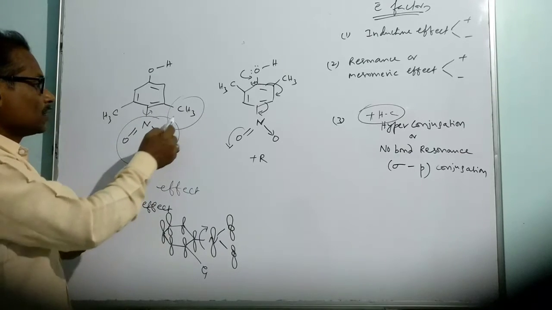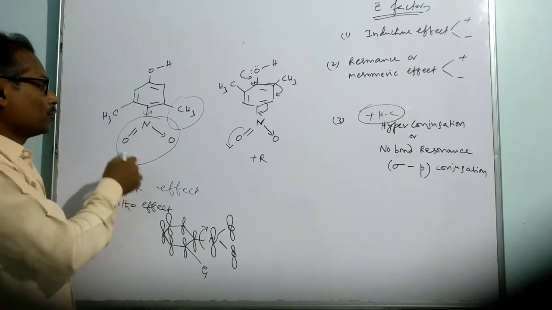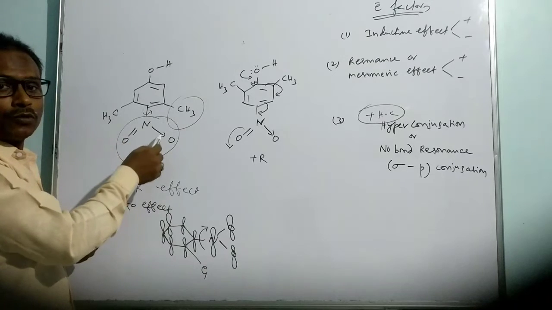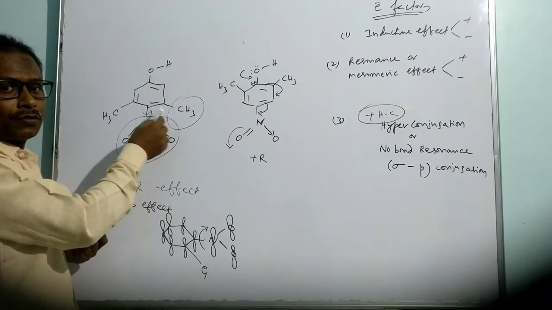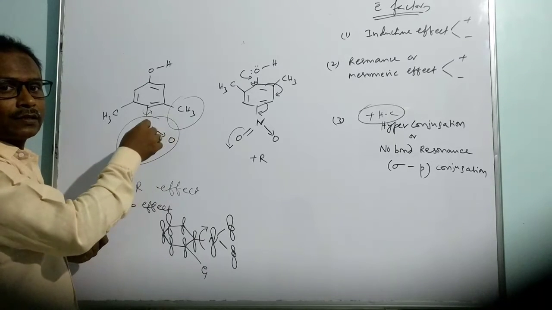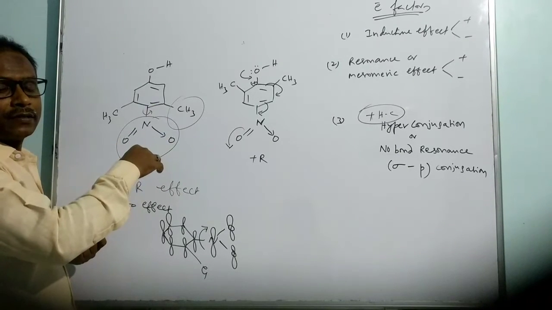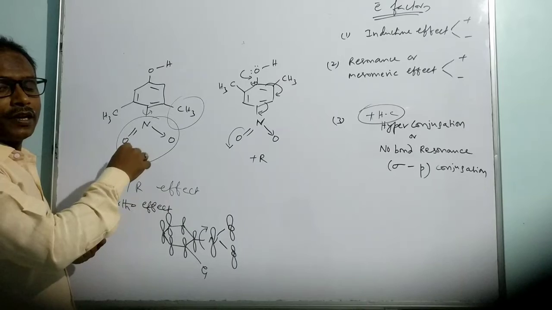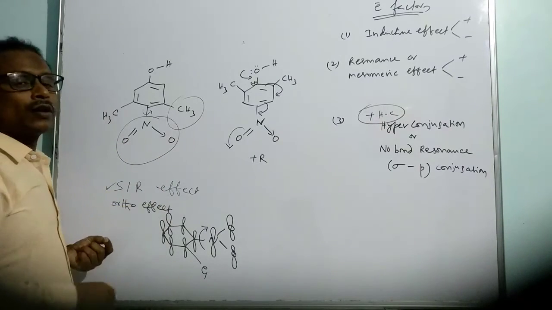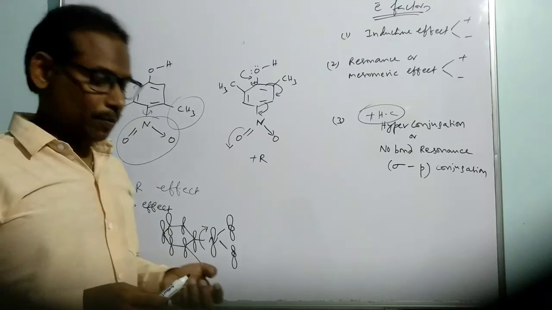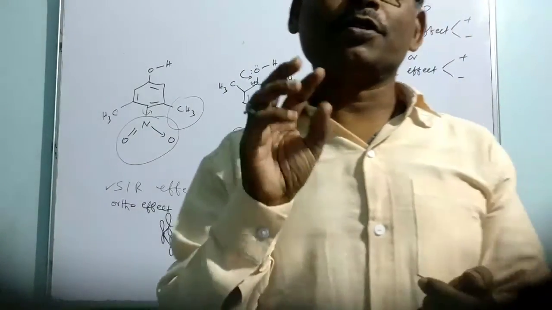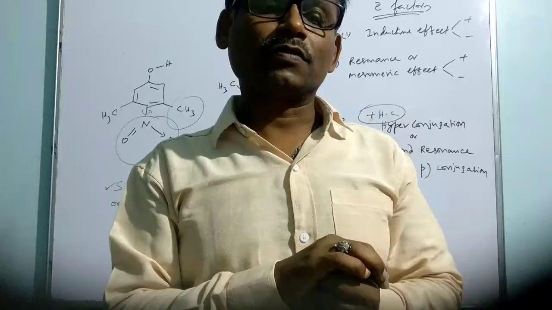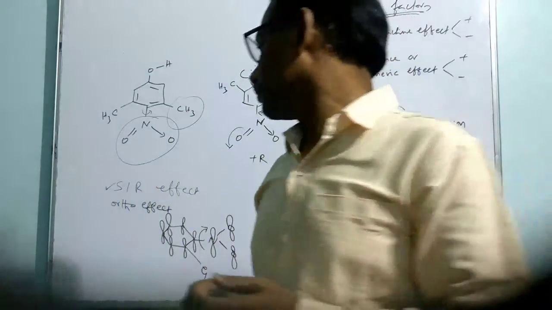The methyl group is at ortho position to this NO2 group. So whenever any group is substituted at ortho position to the nitro group, this resonance will be inhibited. So it is called steric inhibit resonance and also the ortho effect.